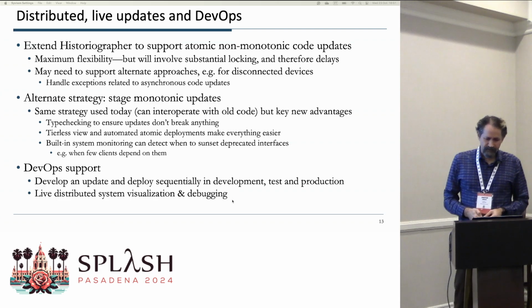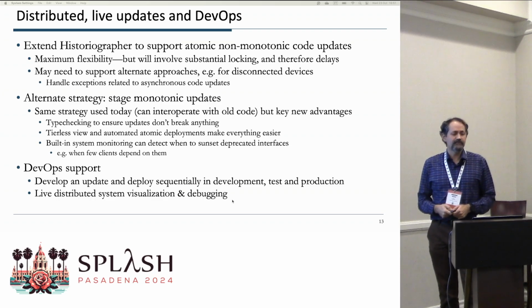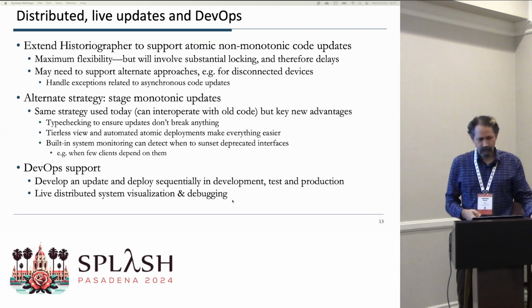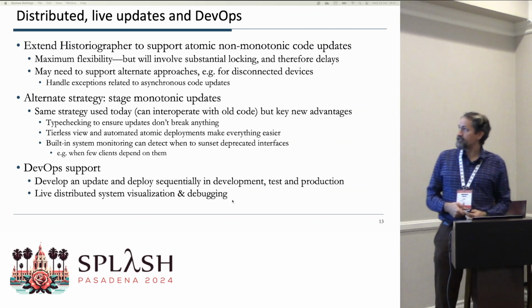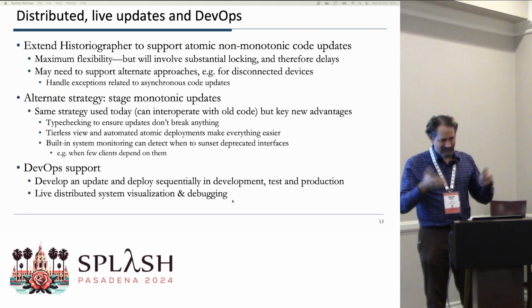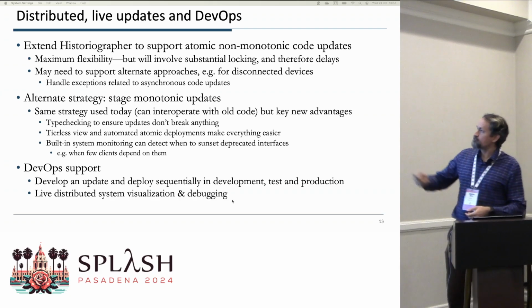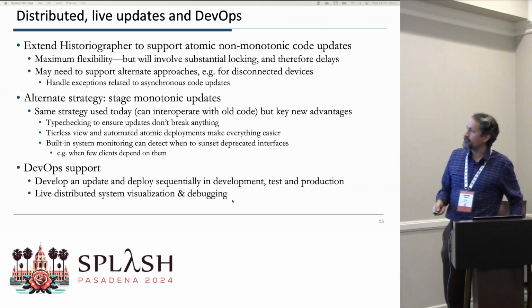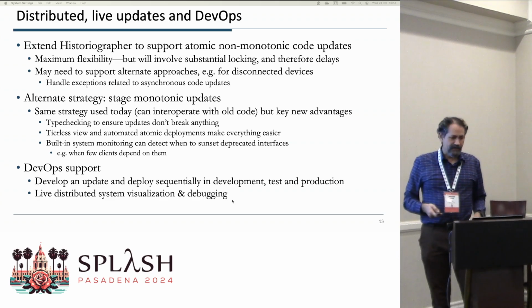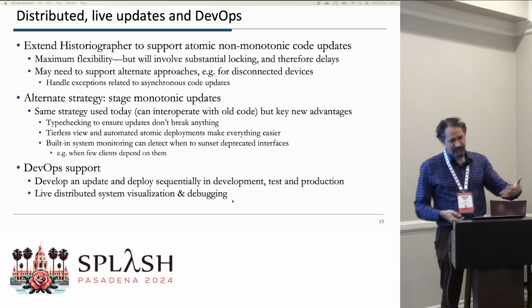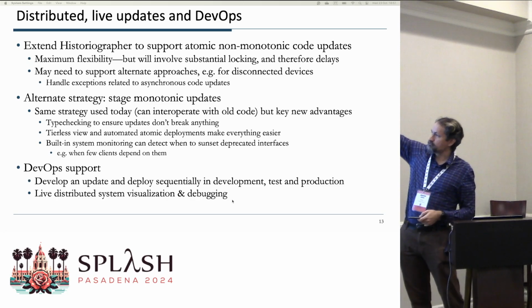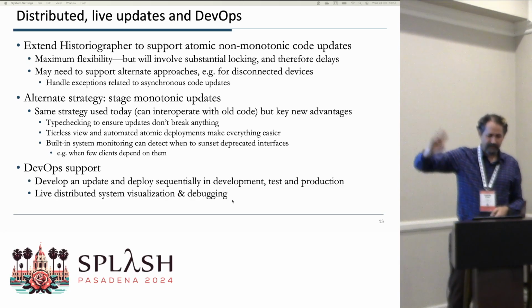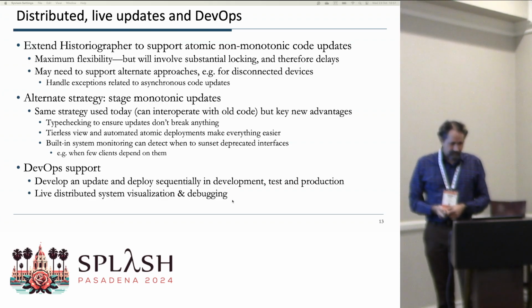So the final thing we want to look at is distributed live updates and developer operations. We want to extend Historiographer, which in the initial prototype was just about data. We want to support code updates, including non-monotonic code updates that can break existing code. This gives us maximum flexibility, but it will require some locking and delays. And of course, if some devices are disconnected, they can't be updated, right? And so we're going to have mechanisms for handling exceptions that might be related to asynchronous code updates.